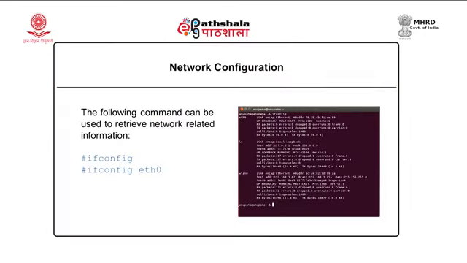Now, let us look at the screen. In this screenshot, the ifconfig command is issued. You can see there is Ethernet eth0, there is a loopback address, there is wireless LAN. So, for each network interface device, there are different configurations that are listed on the right hand side. Here you can see eth0, the hardware address is given, and there are a few other statistics, receiving, transmission; all these statistics are shown for each device.